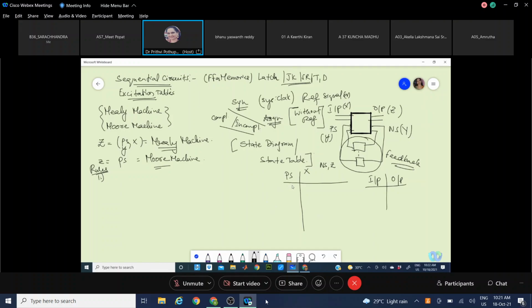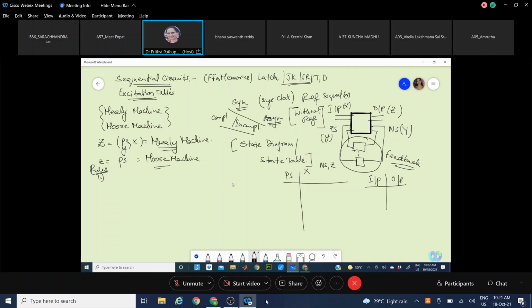State table will be having the present state versus the inputs, all possible inputs. Your problem statement may give its required inputs, but we need to define all other inputs which are not defined by the problem statement also. Then only it will be a complete system. Complete system in the sense, a finished design.